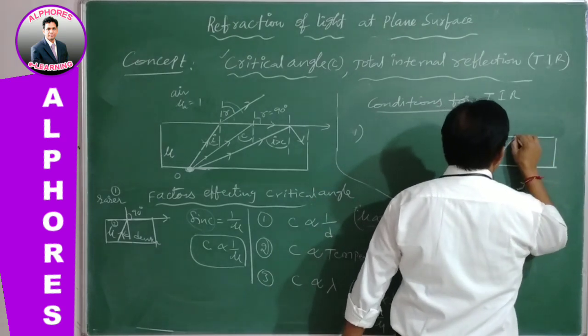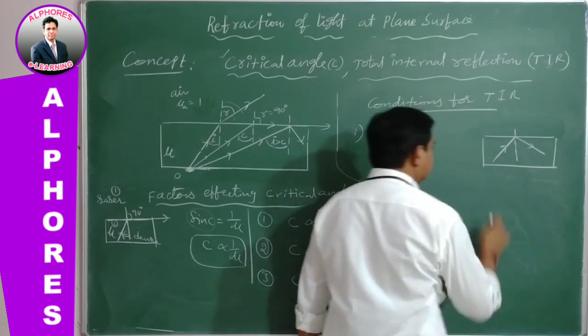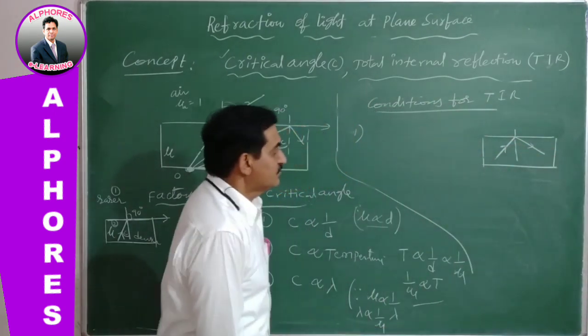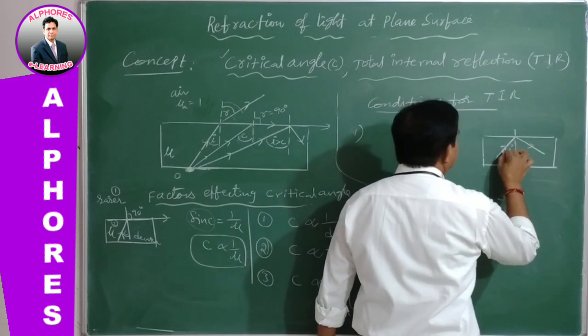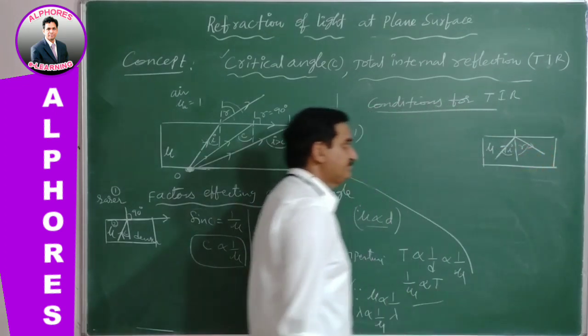Otherwise, you won't get TIR, total internal reflection. This is the incident light and this is the reflected light. This is the denser medium, this is the rarer medium.